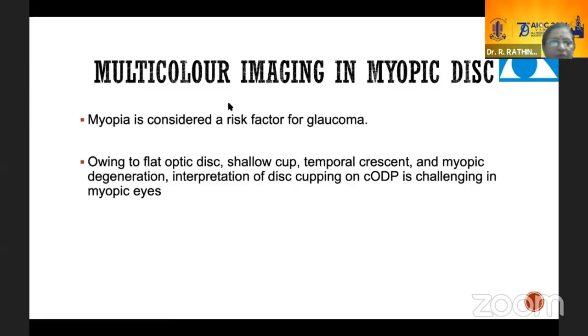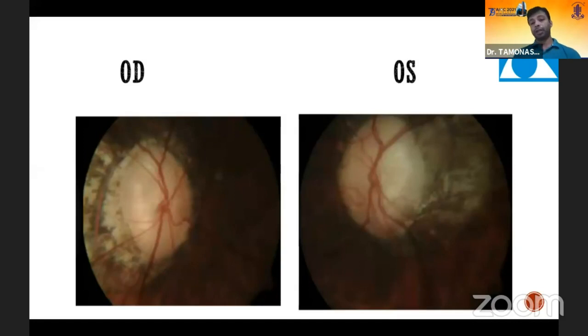I'll continue. Multicolored imaging in myopic disc. In myopic disc, the detection of glaucoma and seeing the progression is actually very difficult. Myopia itself is considered a risk factor for glaucoma, and because of the PPA, peripapillary atrophy and all, the HVF is also not very informative actually. So this multicolored imaging gives a better view of the myopic disc. Even in shallow cups, they give a better picture in multicolored imaging.